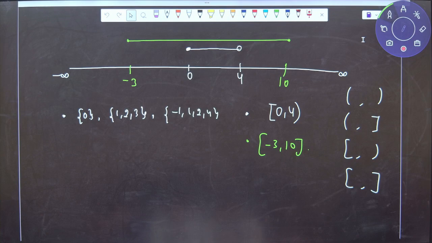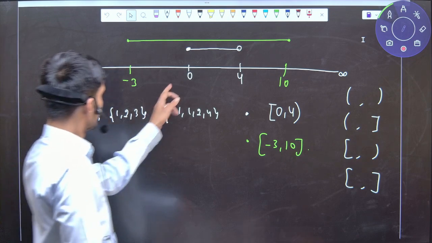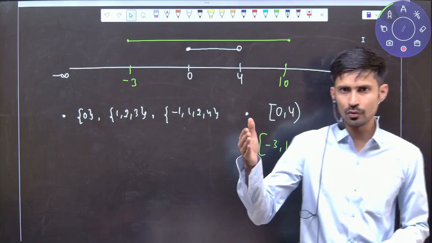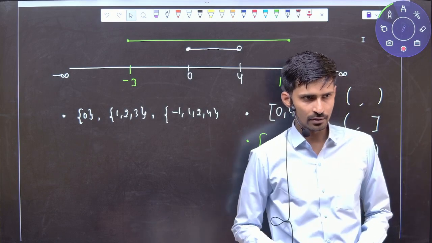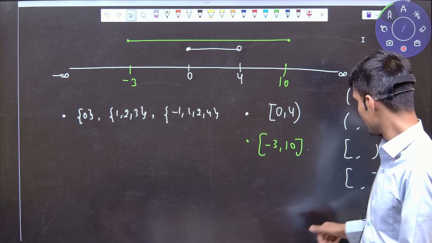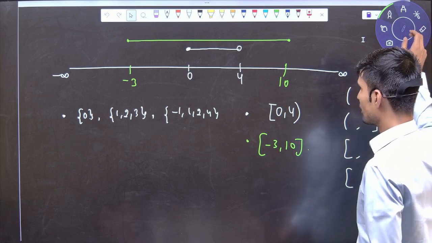Infinite numbers, continuous. You can see here 0 to 4 are infinite numbers, and all numbers are continuous. There is no break. Yes or no? Now I am going to put a break.